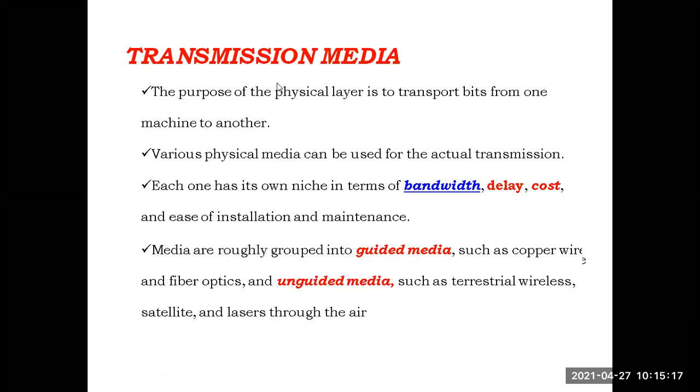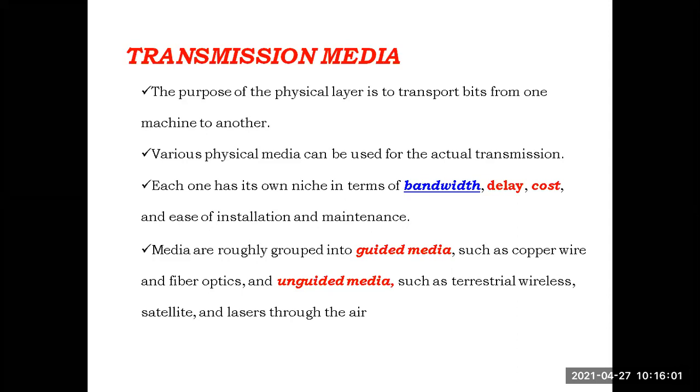When we come to the media, the transmission media is mainly divided into two groups: guided media and unguided media. Mainly when we come to the physical layer, the transmission media is divided into two groups. We can call the first group guided media or bounded media or wired media. The second type of transmission media is unguided media, or wireless media, or unbounded media.